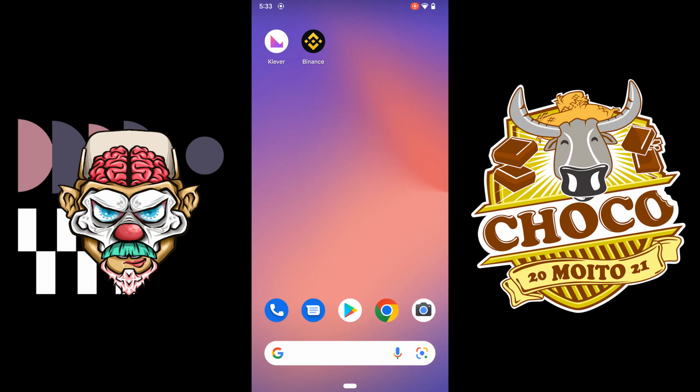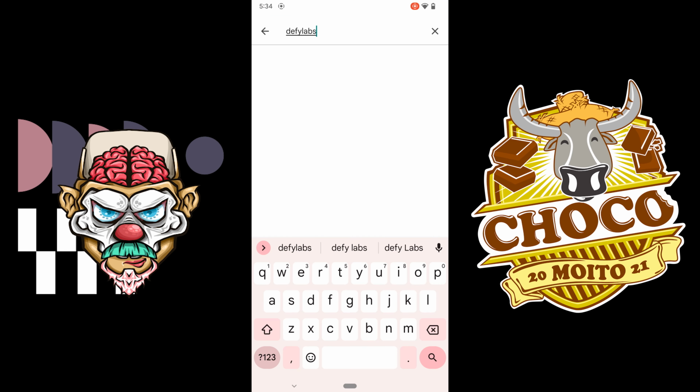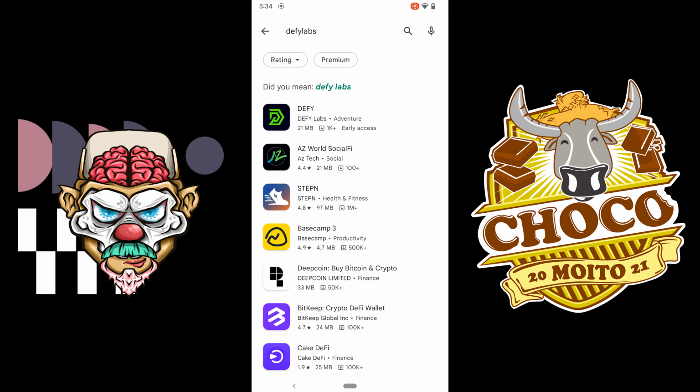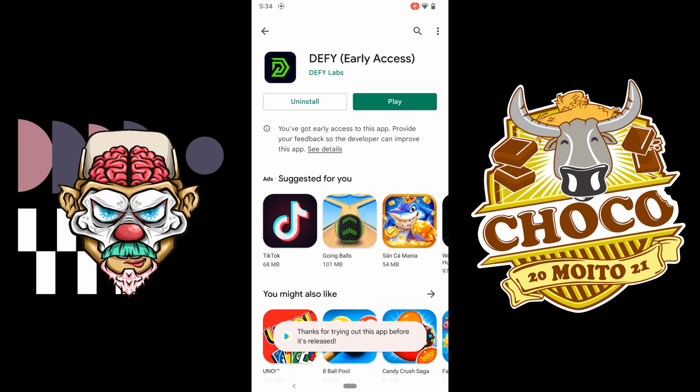Hey, so in this tutorial, I'm going to show you how to install the Defy app and how to start playing. So first thing you want to do is go to the App Store. Search for Defy Labs, and it should be this icon right here. So click on install. Once it's done installing, click on play.